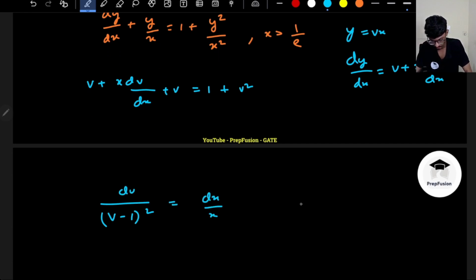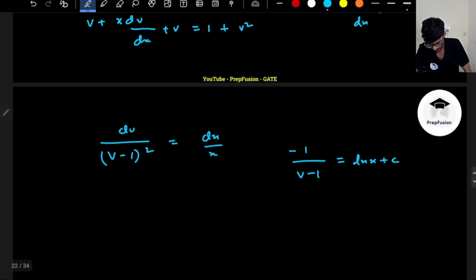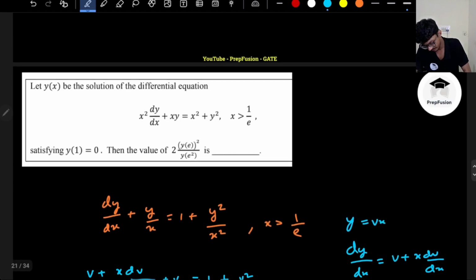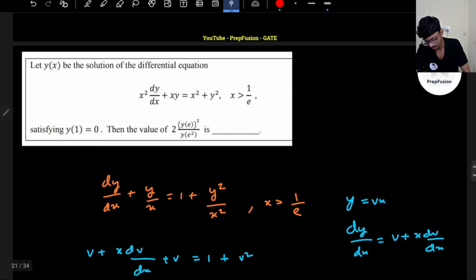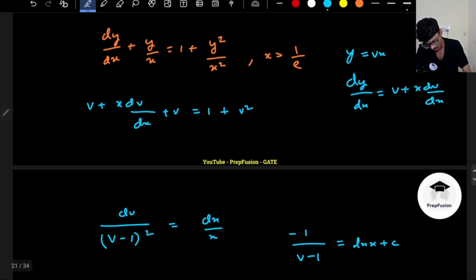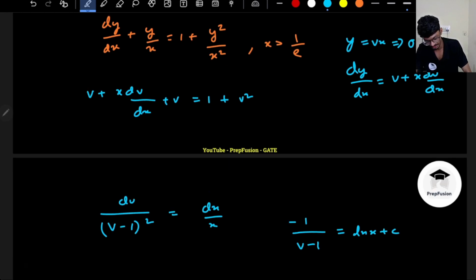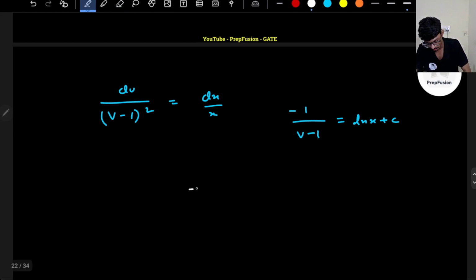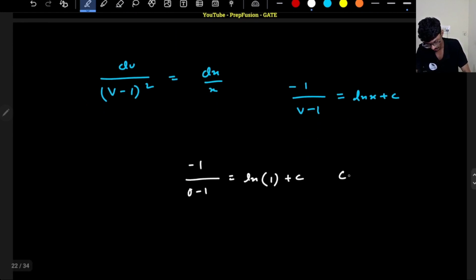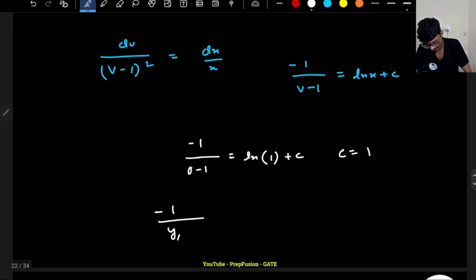I will integrate on both sides. This will be minus of 1 upon (v minus 1) equals to ln x plus c. So basically, now what condition have they given me? One initial condition, that is y of 1 is equal to 0. Y of 1 basically means x equal to 1. So 0 equals to v into 1, so v is also 0 when x equal to 1. So minus 1, 0 minus 1 equals to ln of 1 plus c. So c is equals to 1. Okay. So my function basically becomes y of x minus x equals to x ln x plus 1.